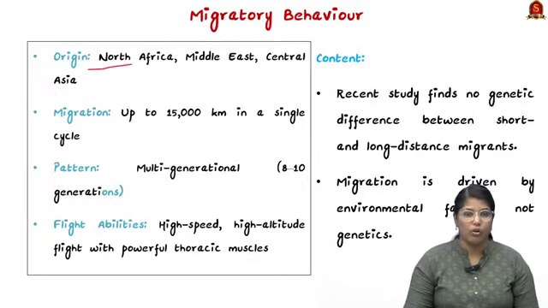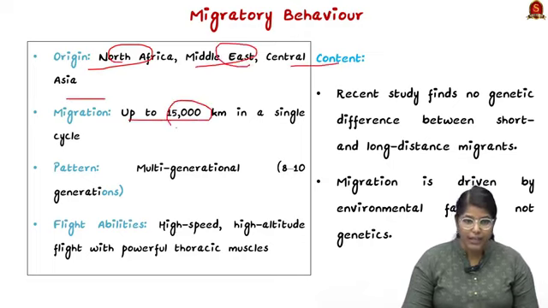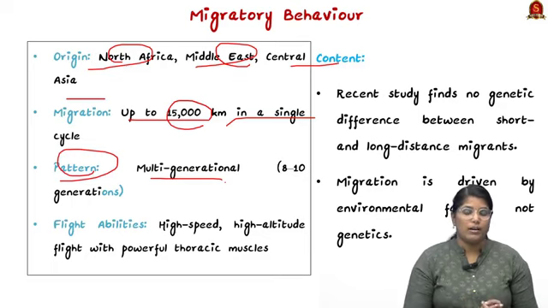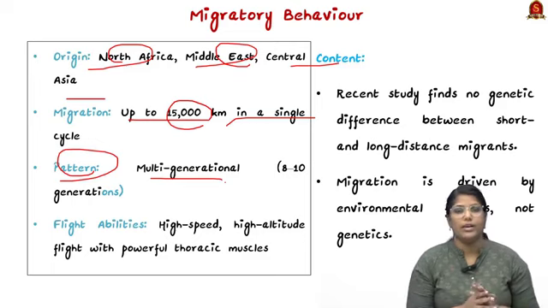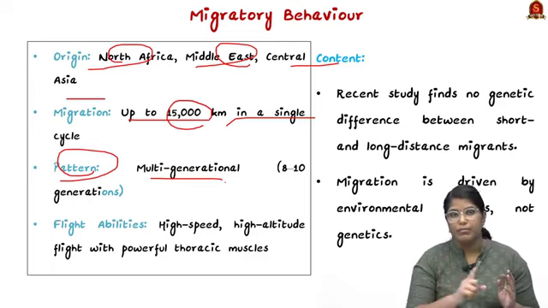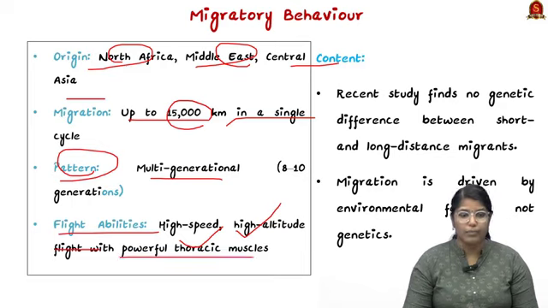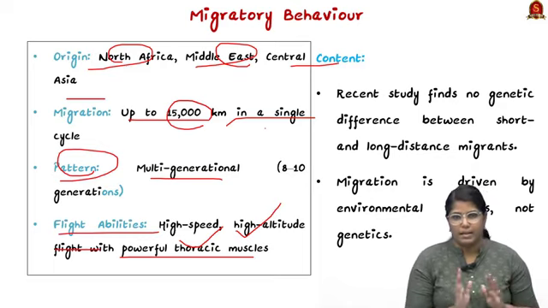They originate from North Africa, the Middle East as well as Central Asia, and they migrate up to 15,000 kilometers in a single cycle. The pattern is multi-generational. They do not complete the cycle in a single generation, meaning they will take at least 8 to 10 generations to complete one migratory cycle. So remember this. And they have flight ability: high speed, high altitude flight with powerful thoracic muscles. So these are all very important factors that you have to remember when it comes to this migratory behavior.